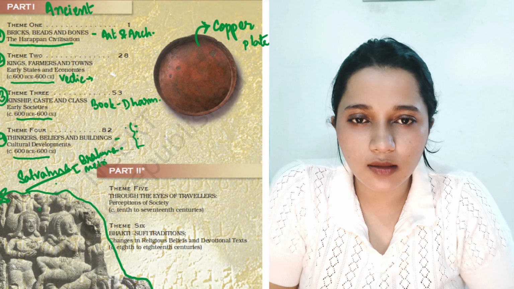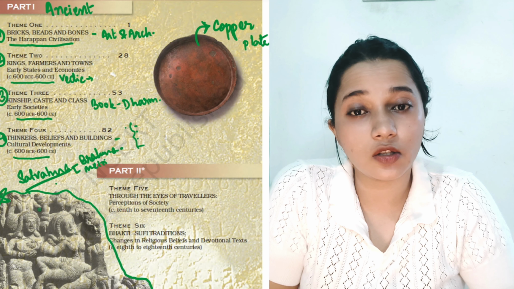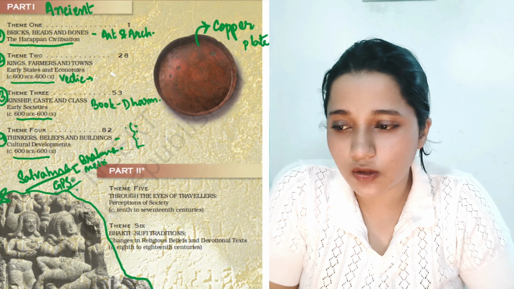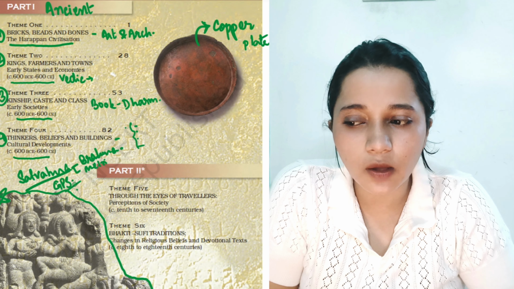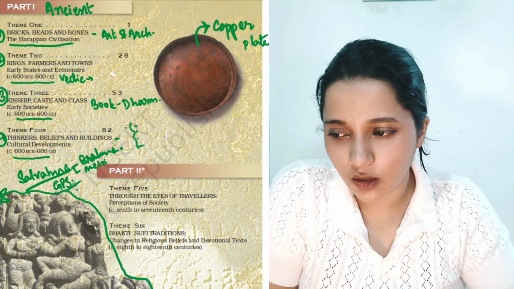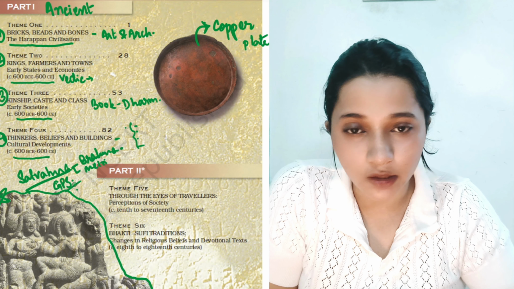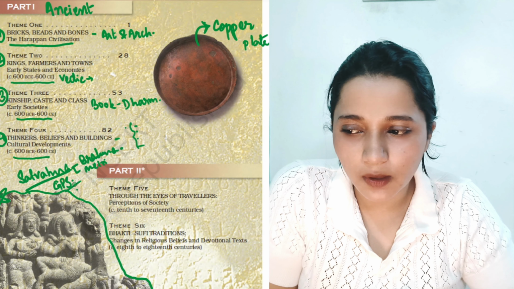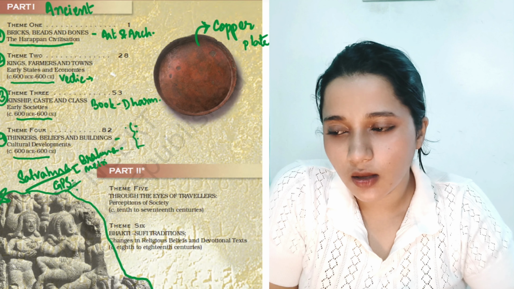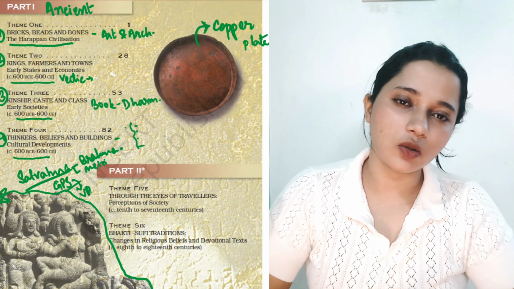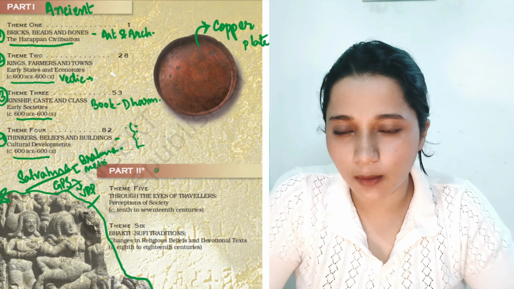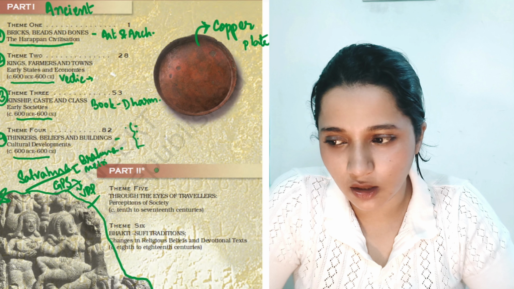The ruling class, the kings and queens, had to belong to the Kshatriya clan or the Kshatriya Varna, but Satvahanas belonged to Brahmins. Besides, the society of Satvahana was matrilineal society, that is, they took the name of their mother rather than taking the name of their father. One of the very famous Satvahana king is Gautami Putra Satkarni, commonly known as GPS, we'll be calling it. Besides GPS, there was his son, Vashishti Putra Pulwami. He himself was a matrilineal king who married to the Kshatriya princess of different clan. So we'll be reading about both of them, Gautami Putra Satkarni and Vashishti Putra Pulwami.